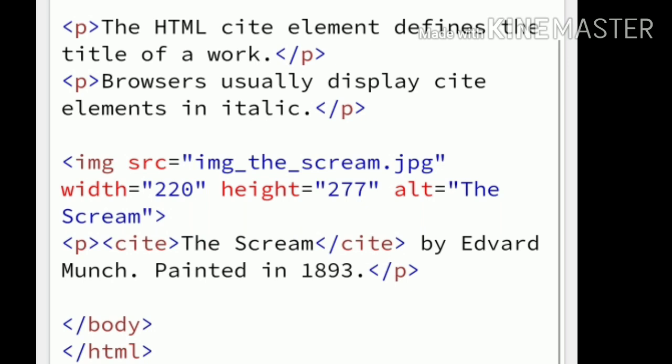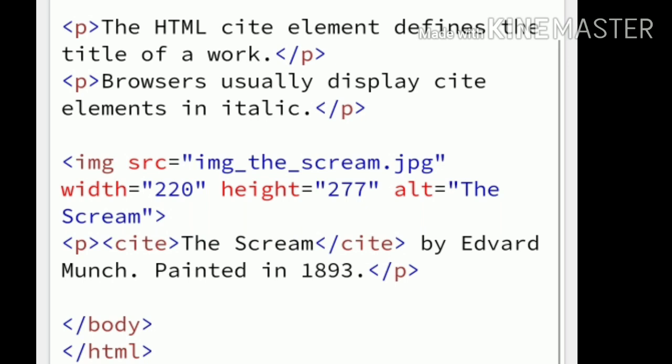After that you can use the image tag, depending on your book; for example, consider it as a book. Image src is equal to img_the_scream.jpg, width is equal to "220" within double quotation, height is equal to "277", alt is the title of the book, "The Scream", and the image tag is closed.